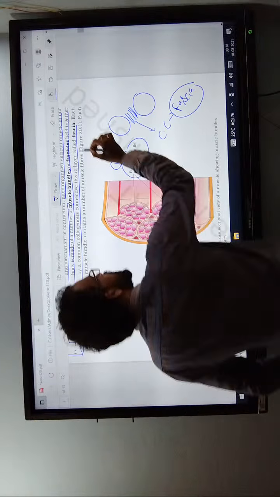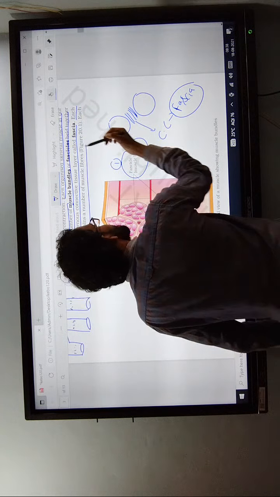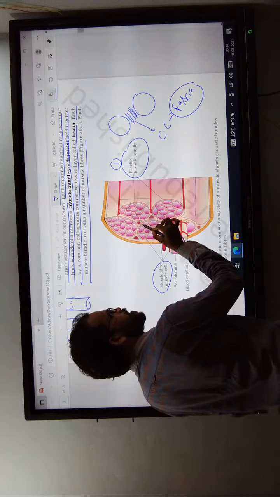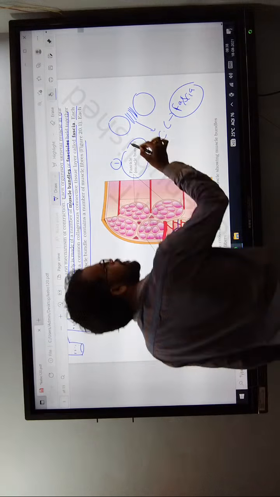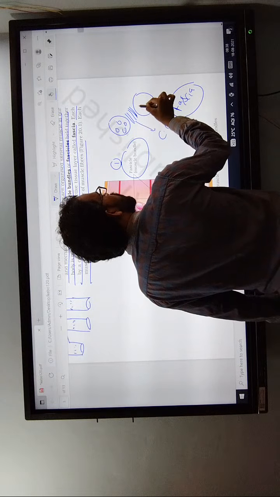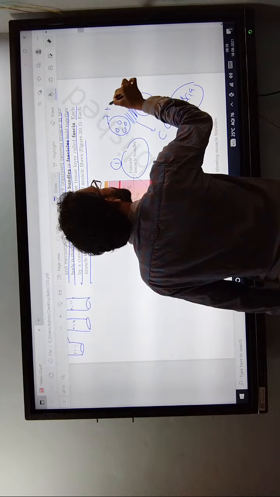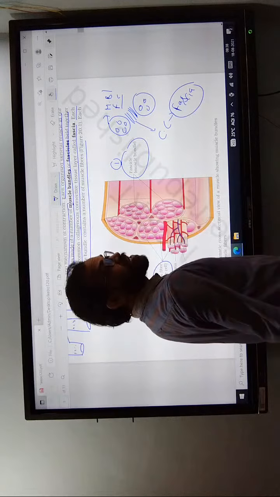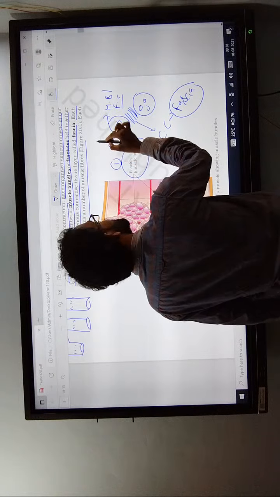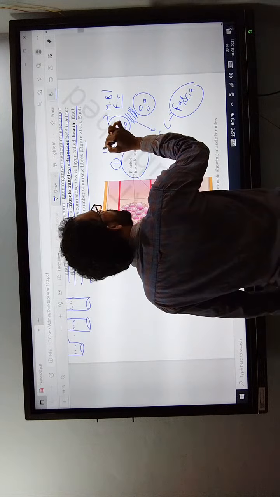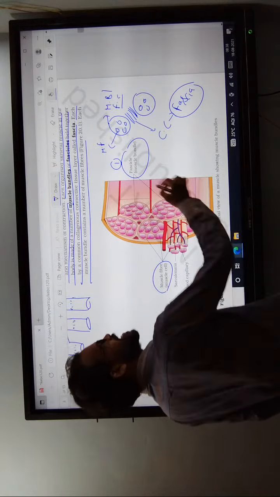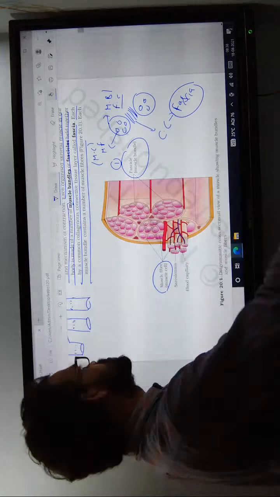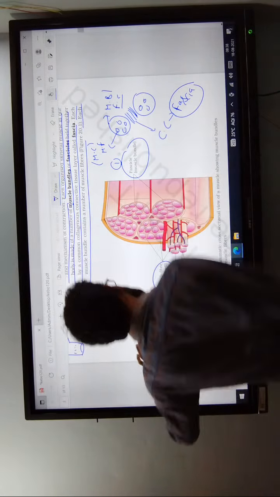Okay, next one. Each muscle bundle contains a number of muscle fibers. Each muscle bundle is called a fasciculus. Each fasciculus consists of muscle fibers, also known as muscle cells.